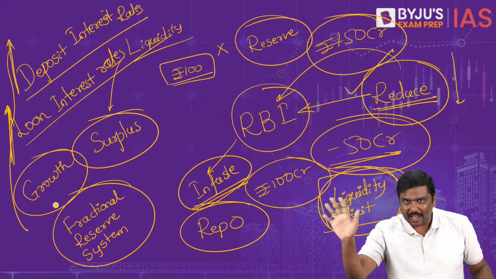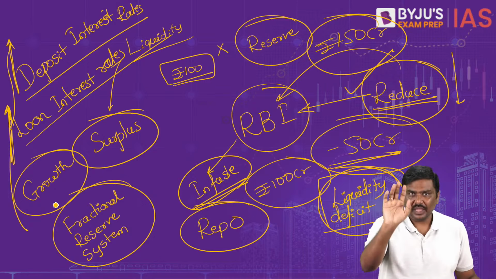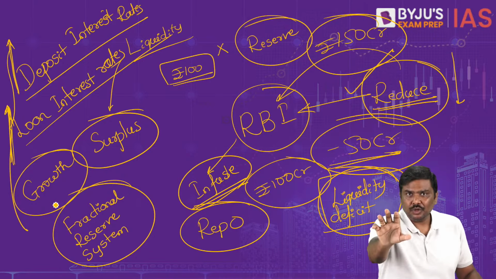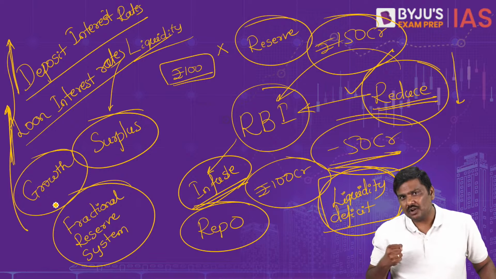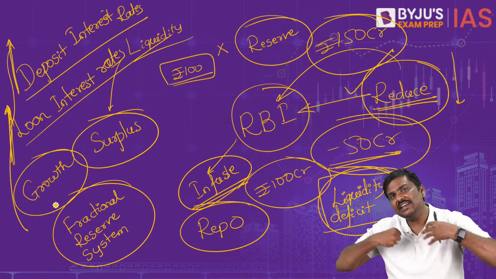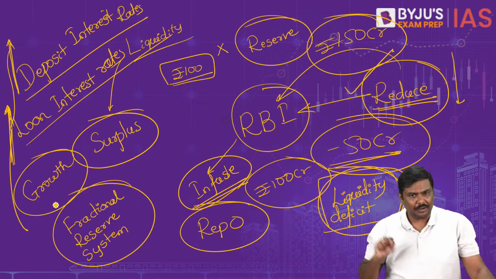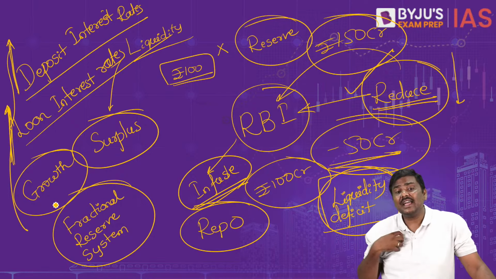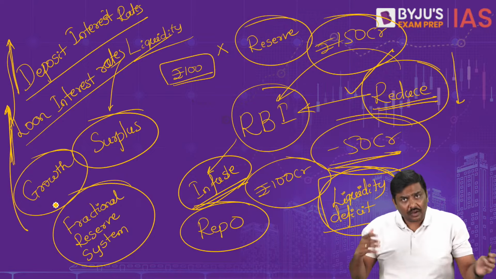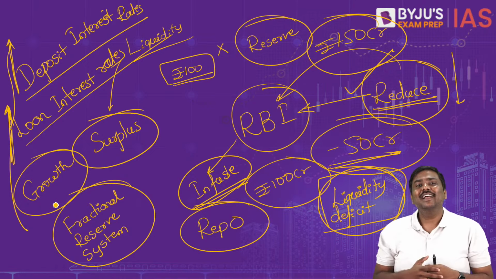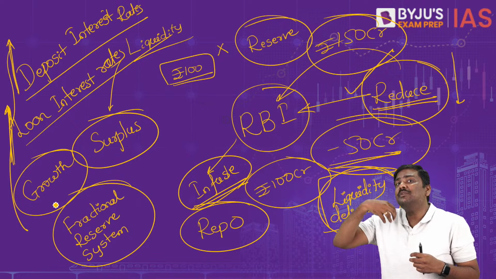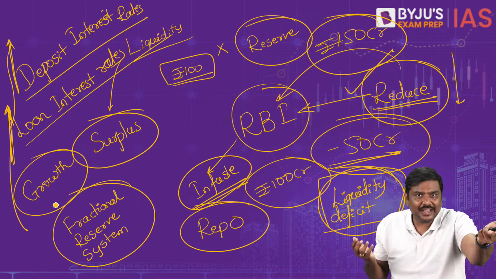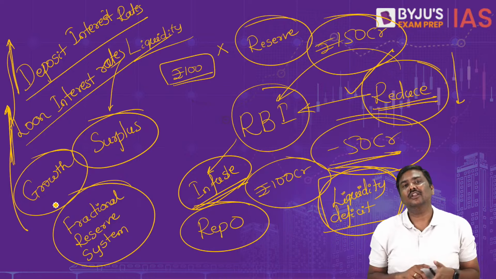Now, rather than this happening, imagine I've kept a 100 rupee deposit with you. Now I will come to you and withdraw 50 rupees out of it. I will not spend it. I will keep it with myself. Simple. I will keep the money in cash with myself. Possible? Of course, yes, it's very much possible. Now, if this 50 rupees is kept with me, you tell me how much cash you will have now. How much is your liquidity? Don't you think your liquidity automatically will go down?